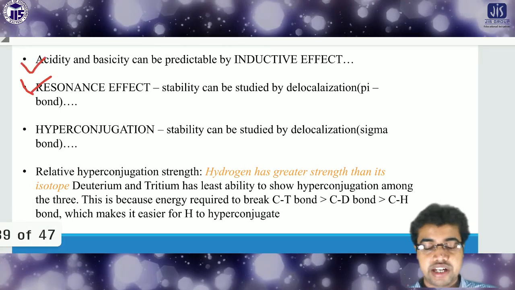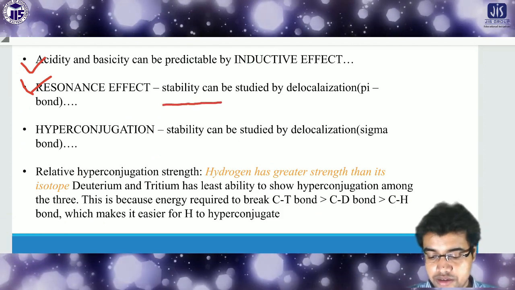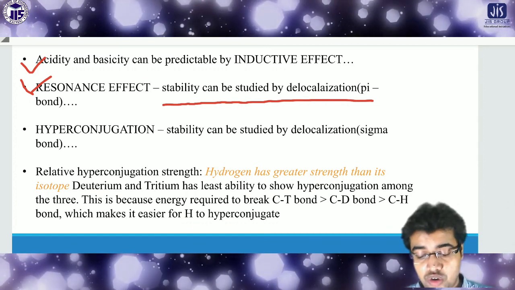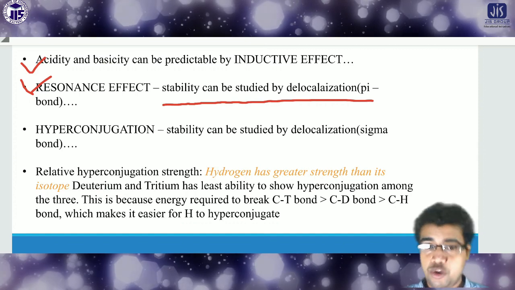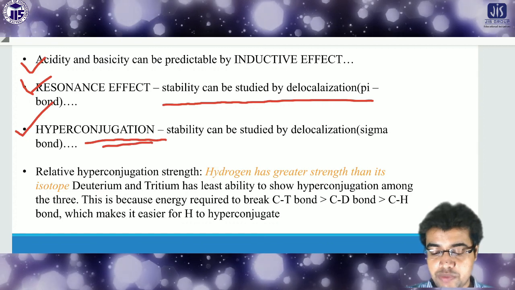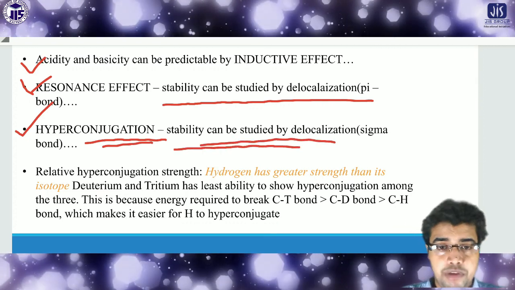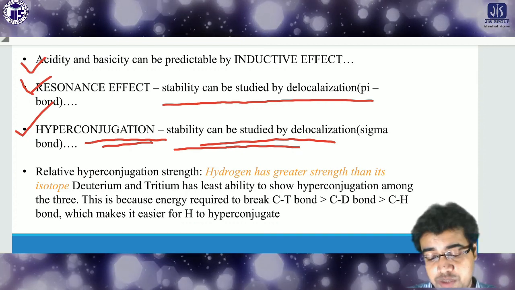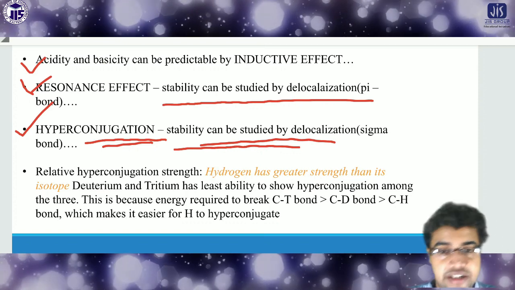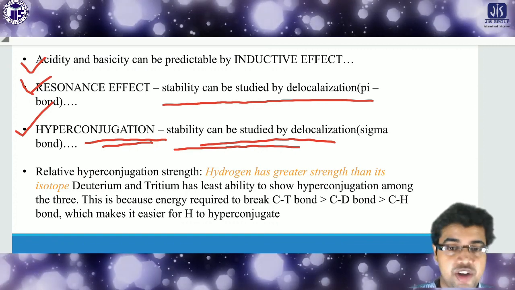Acidity and basicity we can also predict from the inductive effect. Then the resonance effect is very important to explain the stability of compounds, or to understand the delocalization of pi electrons. Then coming to hyperconjugation, it also explains the stability of compounds, and it is very important to understand the proper way of the reaction mechanism, and also the stability of the carbocation.